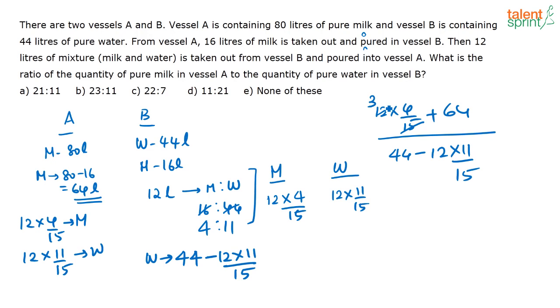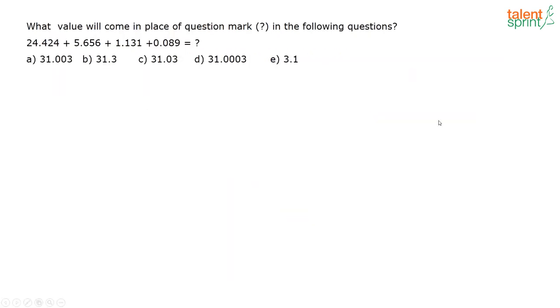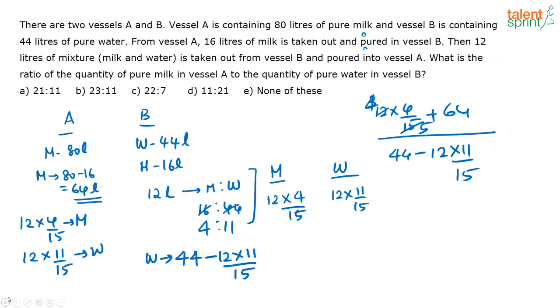So this will be 4 by 5, oh sorry, and here it will be again 4 by 5. Simplify it to get the answer. You will get it as, I think, 21 by 11, correct? So this is nothing but 16 plus 64 into 5, correct? This denominator is 5 and I am taking the LCM. So what you will get is 64 into 5 plus 16 divided by, here you will have 44 into 5 minus 44. There will be 5 in both places that can get cancelled, okay?